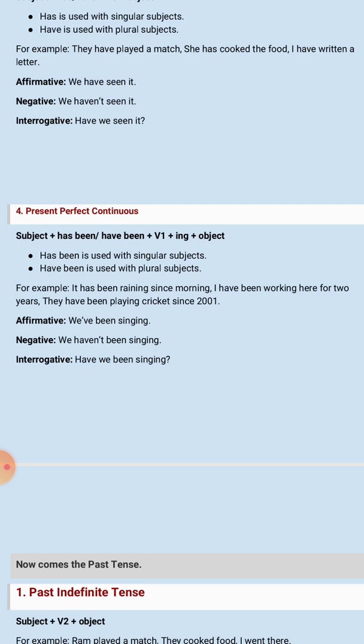I have been working here for 2 hours or 2 years. But you notice one thing here, that since and for are used with the present perfect or the present perfect continuous. Since is used with the point of time. We say since morning, since Monday, since 1978, since Tuesday. And for is used with the period of time. It denotes length of time. We say for 3 hours, for many days, for several years.